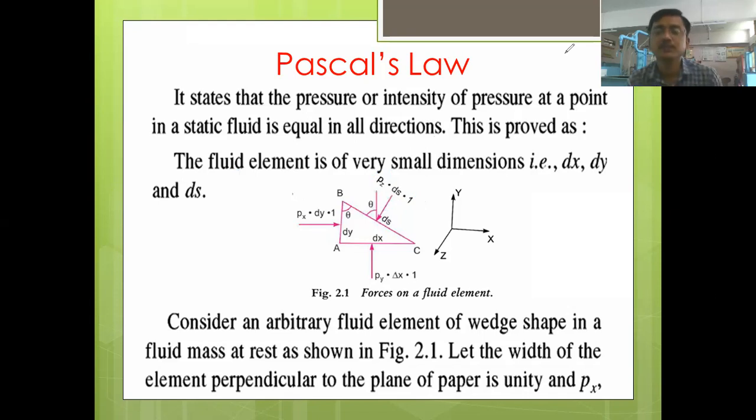Now after knowing one more force is acting here on this fluid element, what are the various forces acting here? These are the pressure forces or hydrostatic forces acting on this fluid element, and the self weight of the object or the wedge, that force is also acting there, right? So these four forces are acting there. Now let us consider the horizontal and vertical components of the forces acting here.